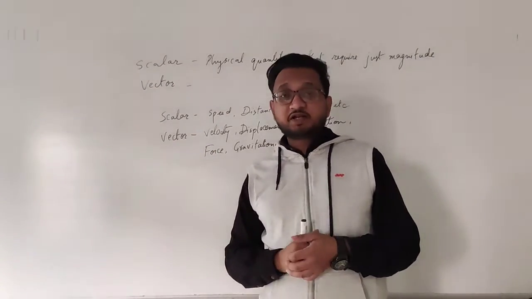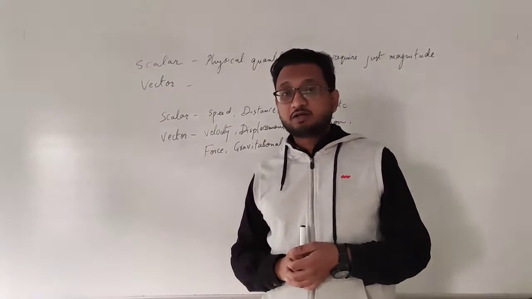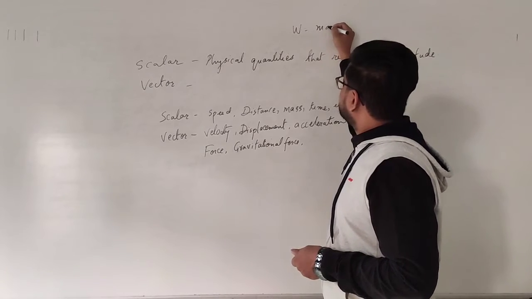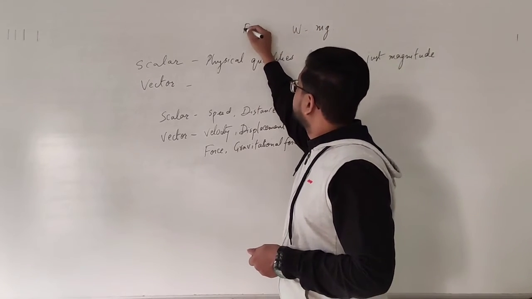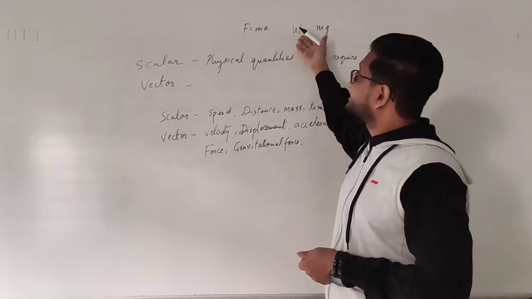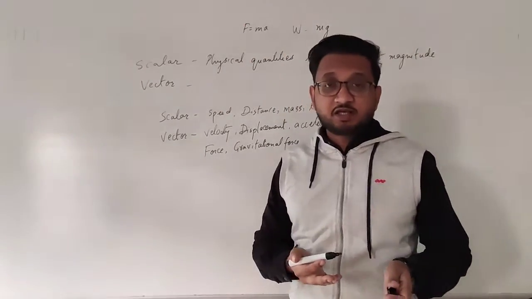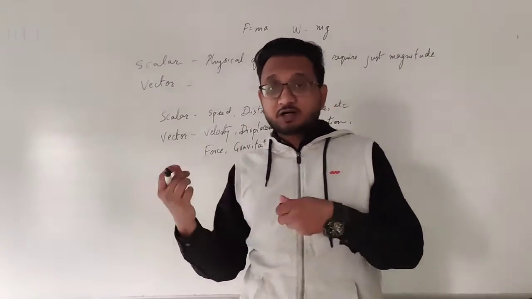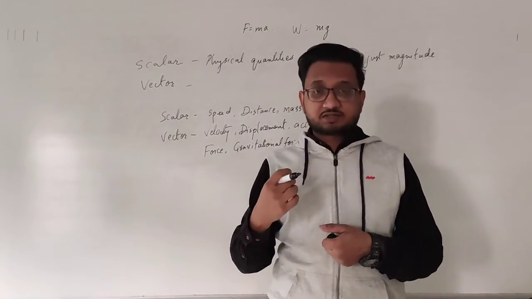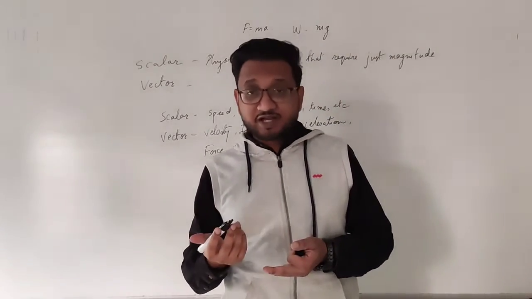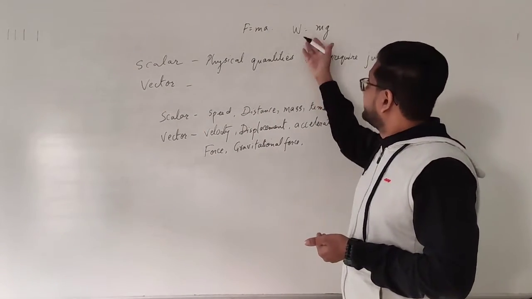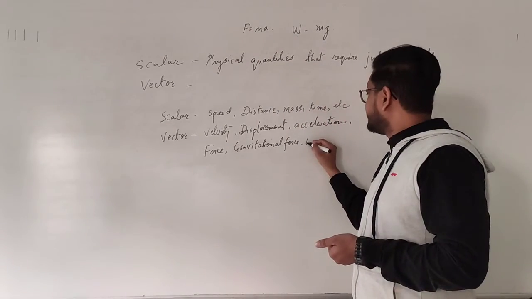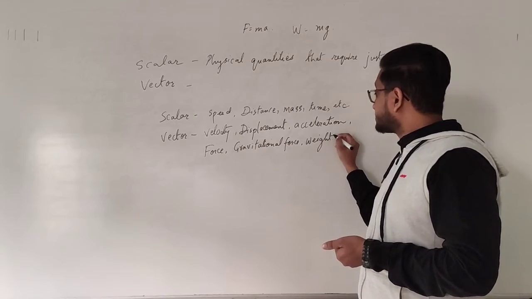After this, we studied about weight of an object. Now what was weight? If you remember, we just talked about this. Weight is equal to mass into acceleration, that is force. Force is equal to mass into acceleration, that is the same thing. So weight is actually a force. Which force? The force with which the gravitational pull of the earth is applying on us. And that gives us the weight, okay, and therefore weight also being a type of force, it is a vector quantity. So weight is also a vector quantity.